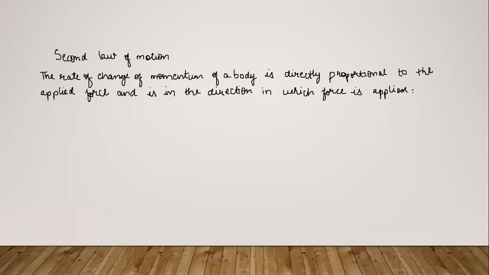So let's start the mathematical derivation. Let us suppose that a force F is acting for a time interval of delta t on a body of mass m and whose initial velocity is v. So what are the given conditions here?